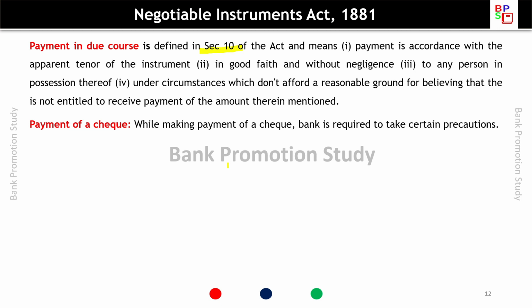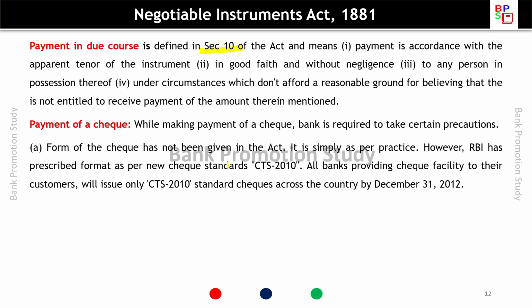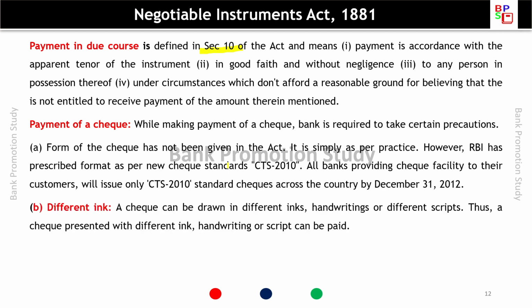Payment of a check. While making payment of a check, the bank is required to take certain precautions. The form of the check has not been given in any act. So what should be the form of a check? It is not given in any act. It is simply as per practice, the kind of check we see today. But RBI has prescribed a format as per the new check standard CTS 2010. All banks providing check facility to their customers will issue only CTS 2010 standard checks across the country by December 31, 2012. So right now it is going on.